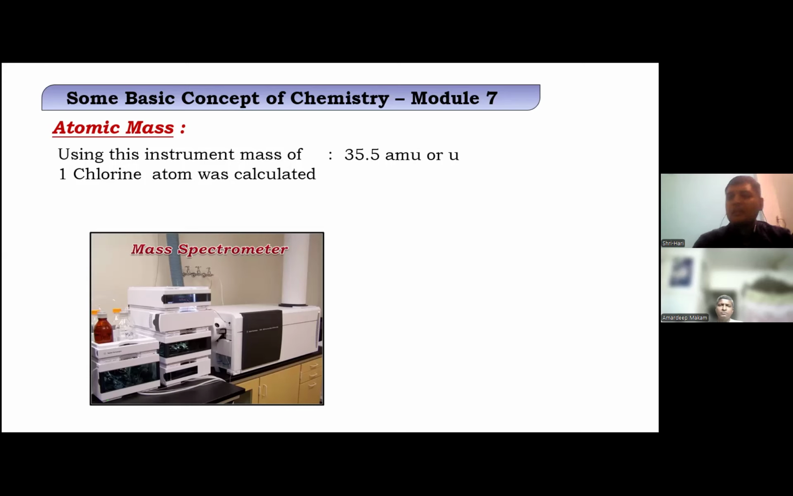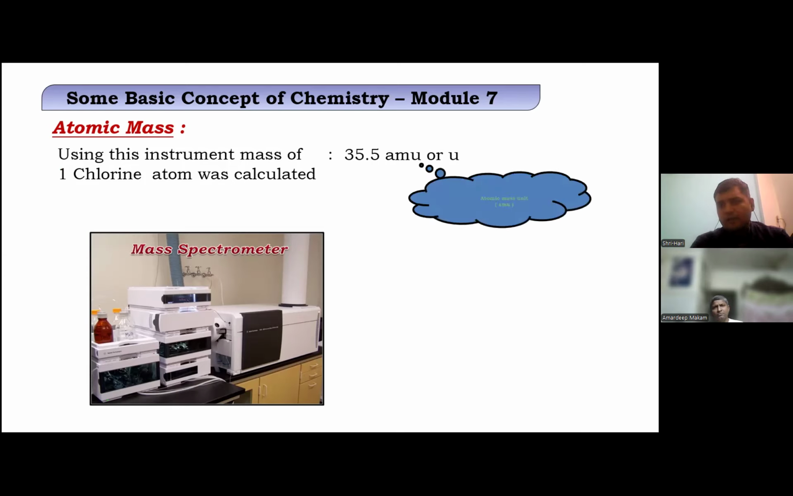It's atomic mass unit. It's a unit, a name given to the unit. It's not that AMU may be a gram or something like that. It's not at all like that. And lately, maybe 2-3 years back, AMU was replaced by the term u, the new name given for it.